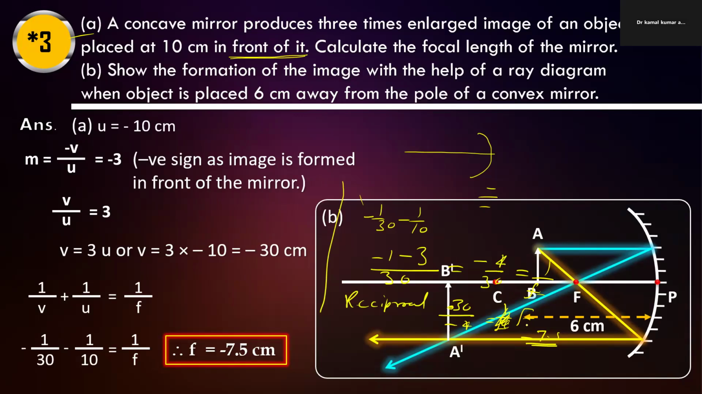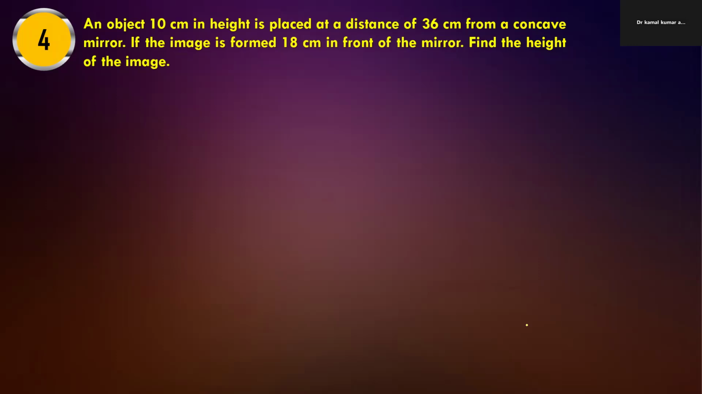Please make a diagram according to the given information. Next question: an object 10 centimeter in height is placed at a distance of 36 centimeter from the concave mirror. If the image is formed 18 centimeter in front of the mirror, find the height of the image.